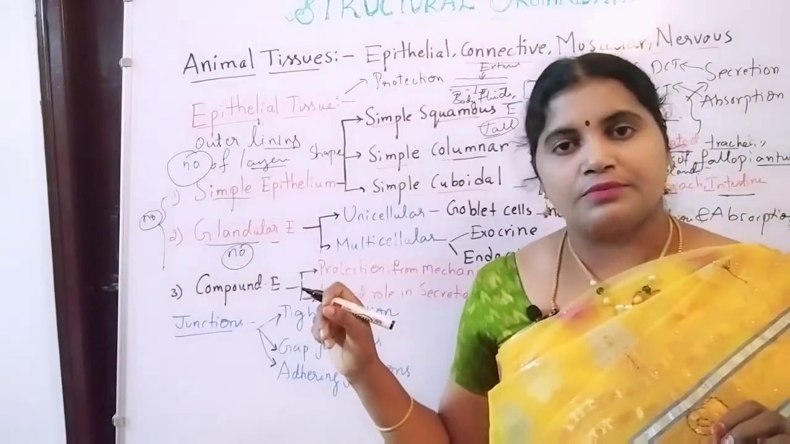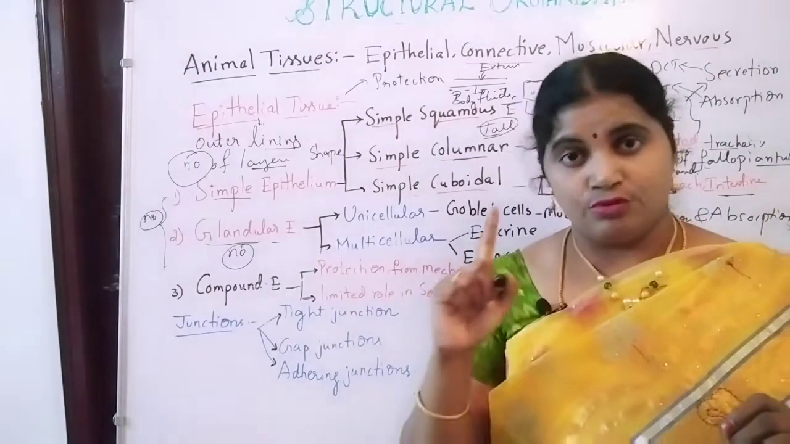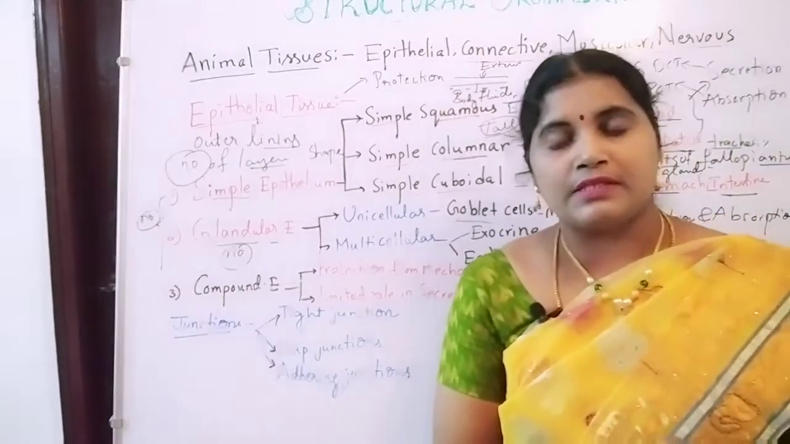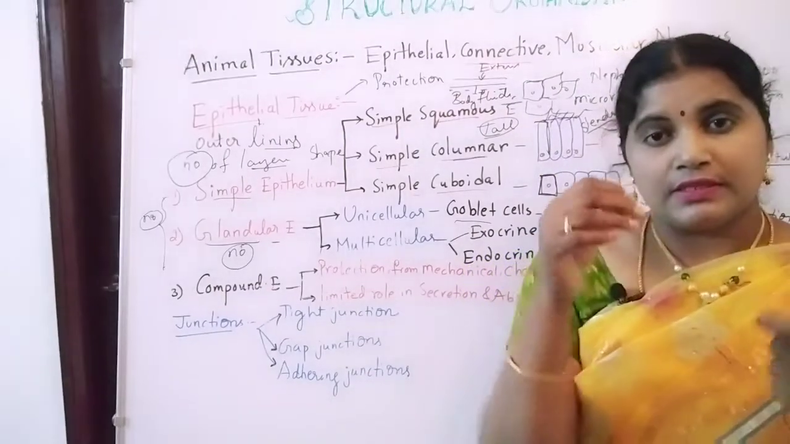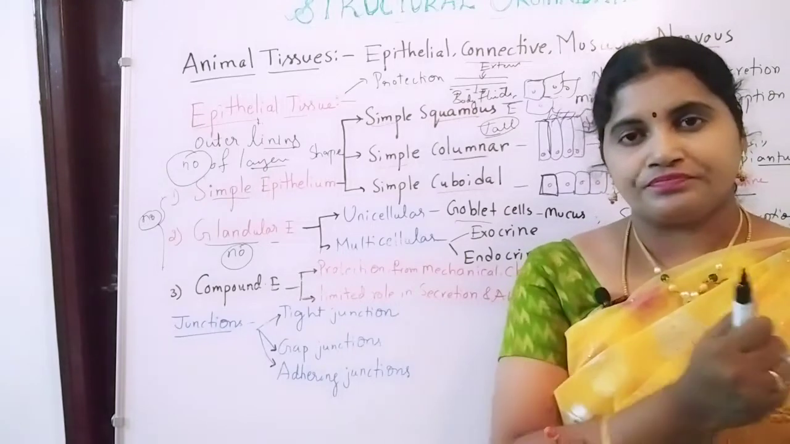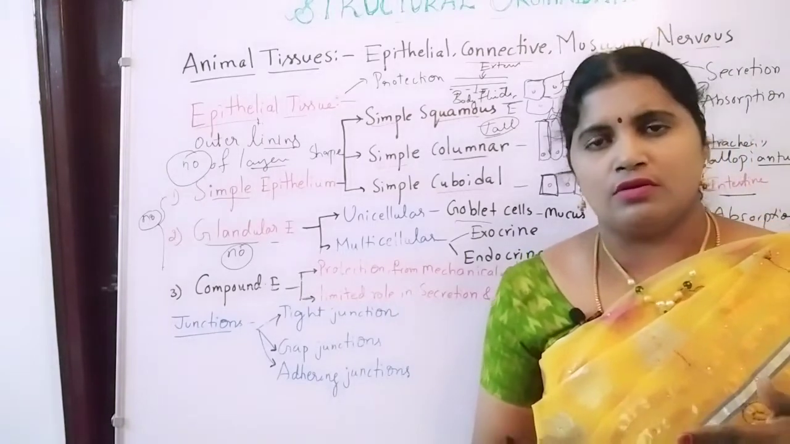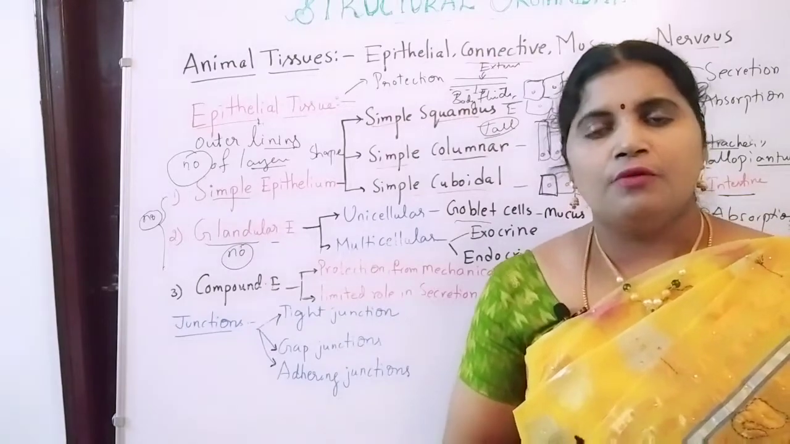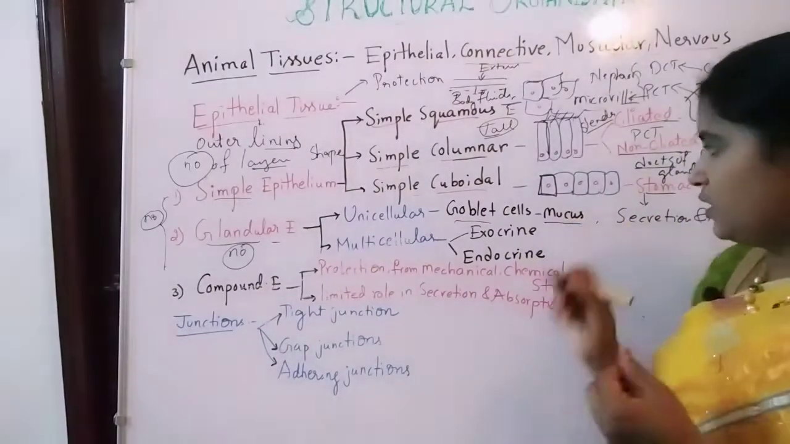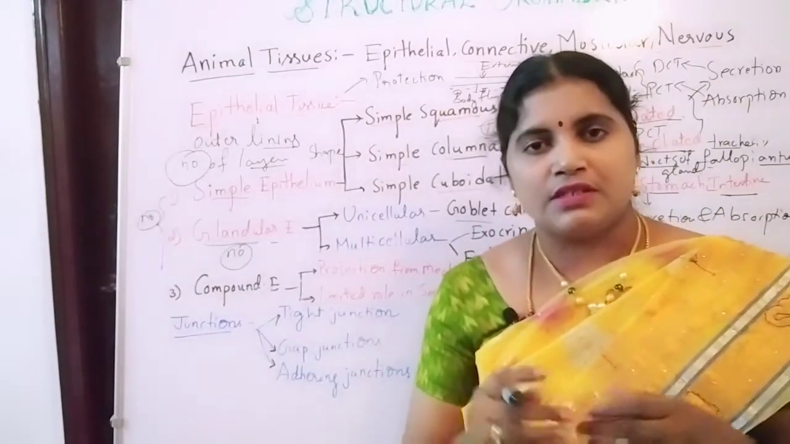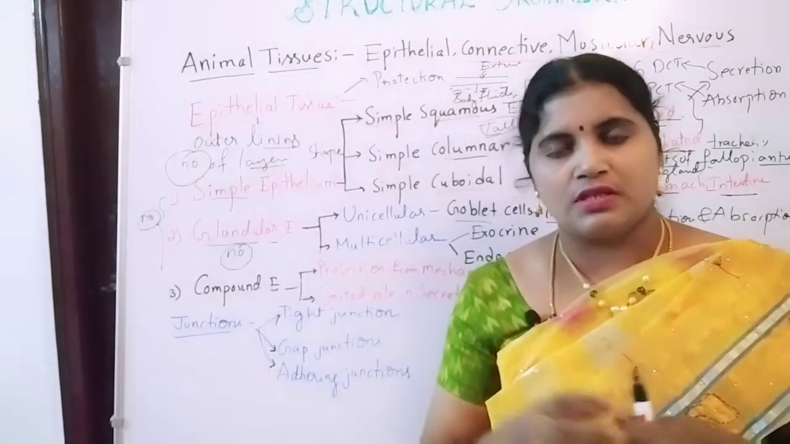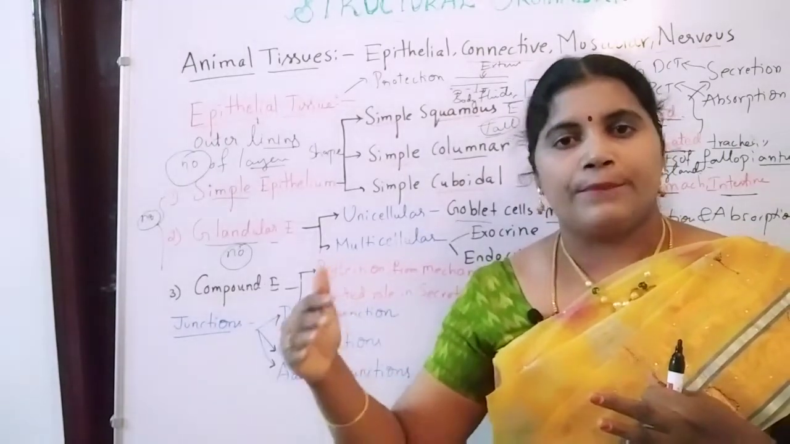Unicellular glandular epithelium is made up of only one cell. Example, goblet cells. Goblet cells are present in the stomach, intestine, even the complete alimentary canal contains goblet cells, because they secrete a slimy substance known as mucus. The goblet cells are present throughout the alimentary canal, especially the stomach and intestinal regions, releasing the mucus.